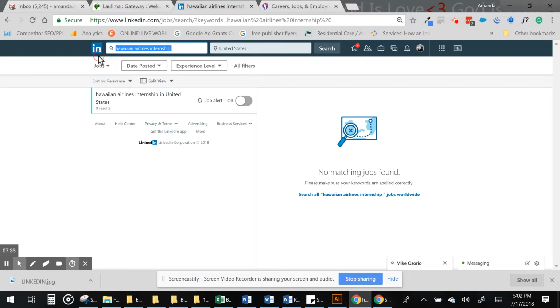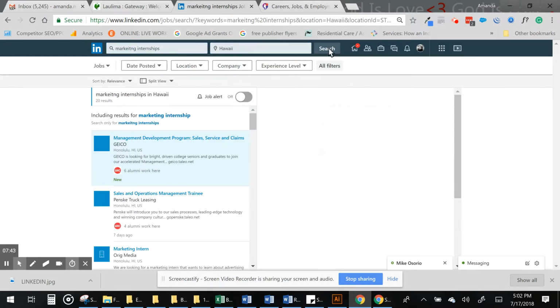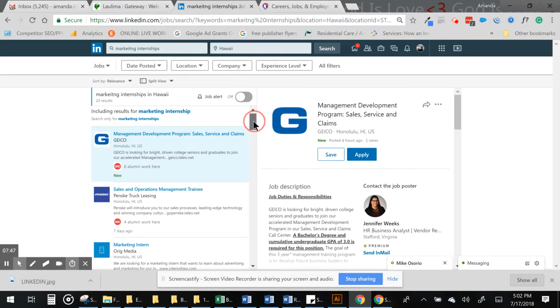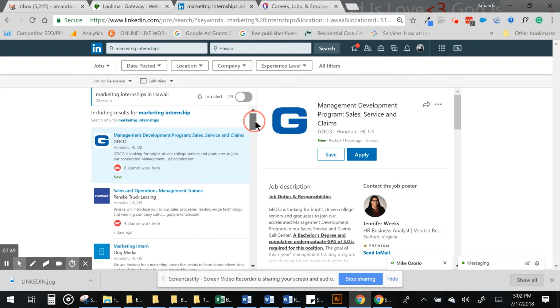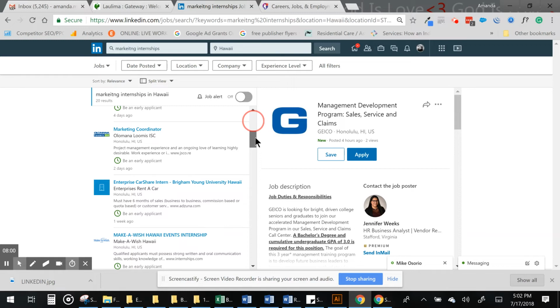So maybe you want to put marketing internships Hawaii. And then you can see all of the different marketing internships in Hawaii. So you may have to not go after a specific company, because we need to use LinkedIn. So you could use Geico or anyone here.